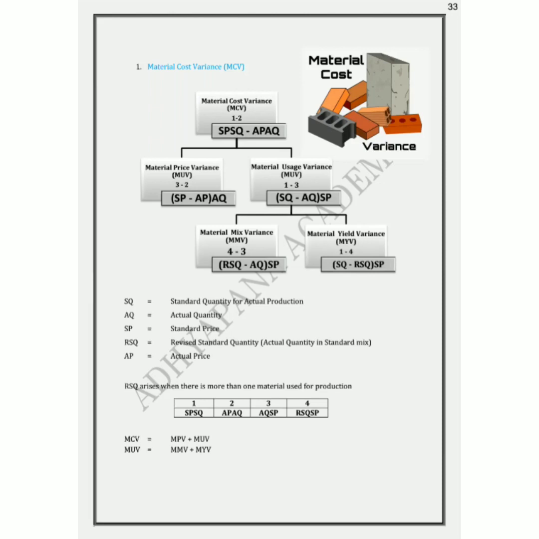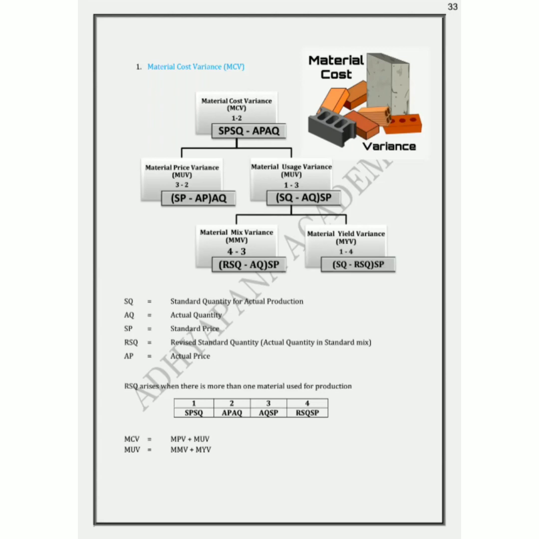So here the material mix variance is (RSQ minus AQ) into SP, where I am going to compare the mixing of raw materials in the standard ratio and the actual ratio in which I am mixing them. This will reflect in the yield, where it is (SQ minus RSQ) into SP. This is the logic behind the formula. Coming to the expansion of all the abbreviations: SP is standard price, AP is actual price, SQ is standard quantity, AQ is actual quantity, and RSQ is revised standard quantity. It is nothing but the actual quantity in the standard mix.